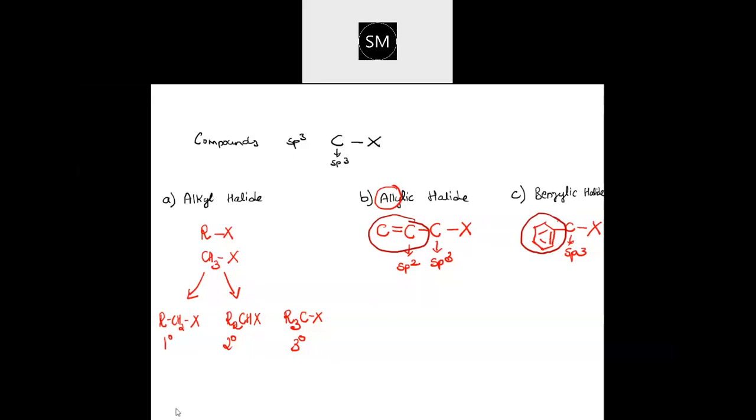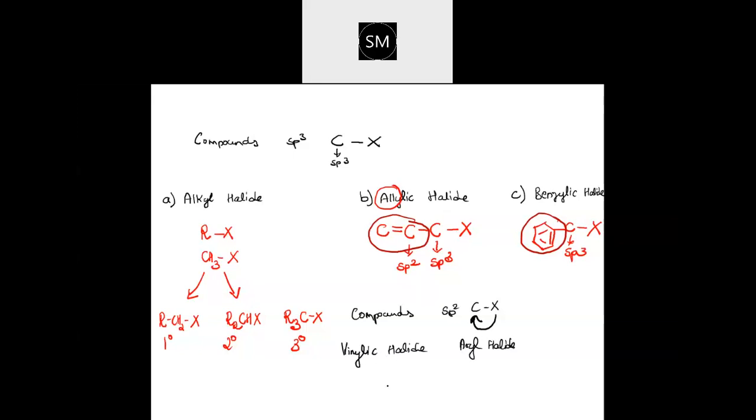Then we had the last category of classification: compounds containing an sp2 hybridized carbon-halogen bond, meaning the carbon to which the halogen is attached is sp2 hybridized. Based on that you have two classifications. One was vinylic halide, and the other one was aryl halide.